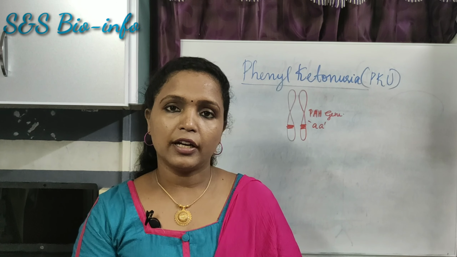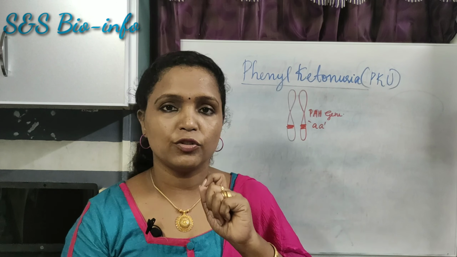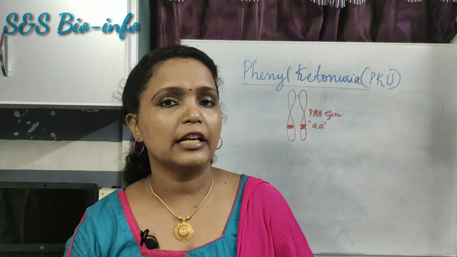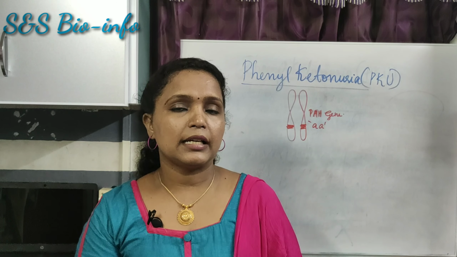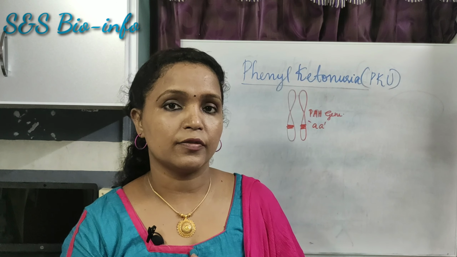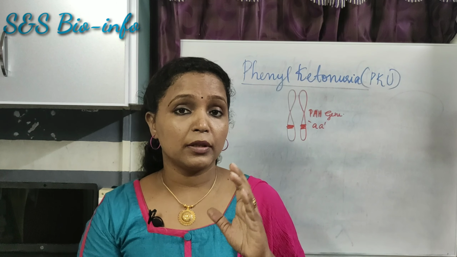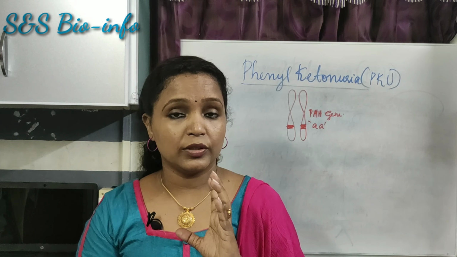I have told you that it occurs due to the presence of a pair of recessive alleles in the 12th chromosome. Now let's understand how the disease is developed in the young ones from their parents. As it is a genetic disorder, it is passed on from the parents to the young ones through the genes. So let's consider a cross.